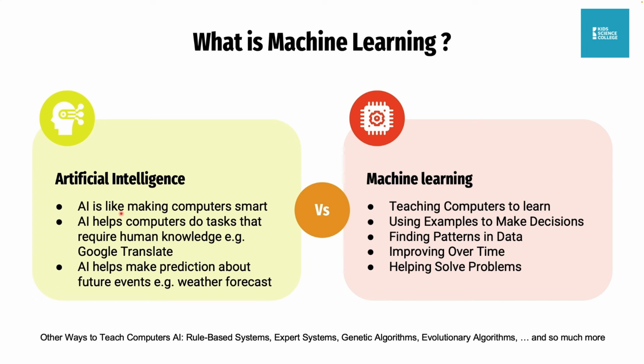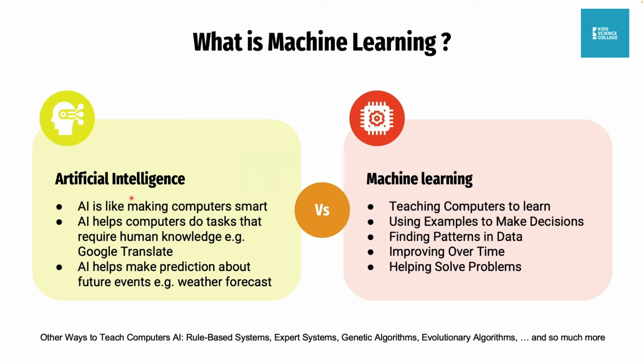So now, what is artificial intelligence? Artificial intelligence, which people call AI, is like making computers smart. It's a form of intelligence, because we humans are intelligent, right? Just the same way, machines have intelligence, and it's called artificial intelligence.